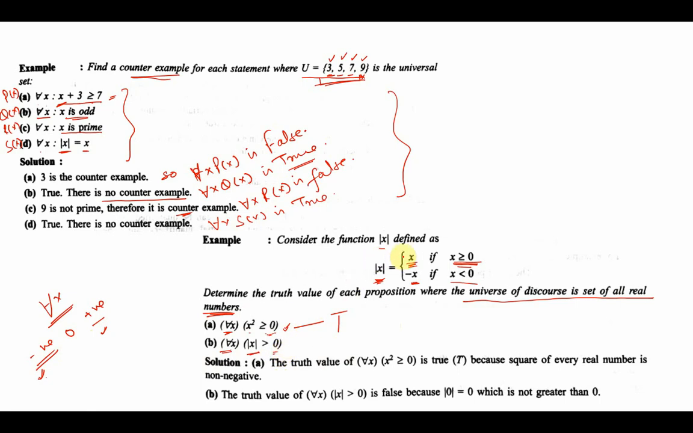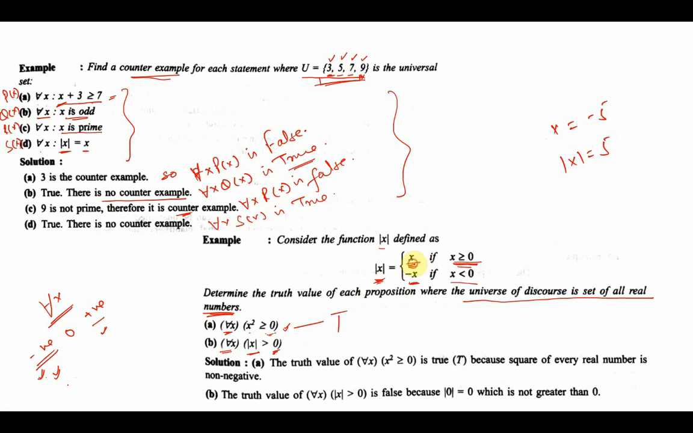Now absolute value for all x, once again let's check. For negative numbers, numbers less than 0, the absolute value is minus x, right? So it becomes a positive value. So if x is equal to, let us say, minus 5, then modulus x becomes 5. Now 5 is greater than 0. So this is true for negative numbers.